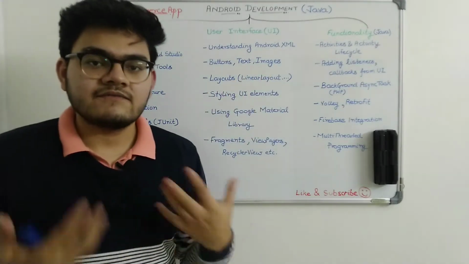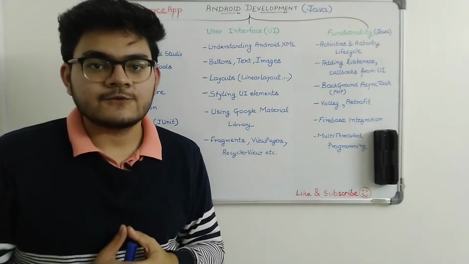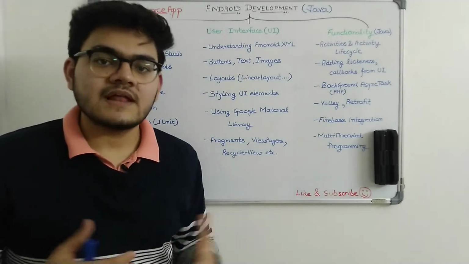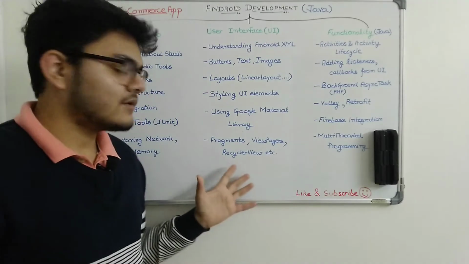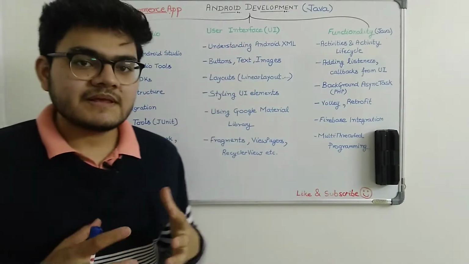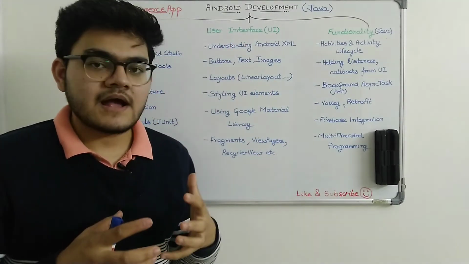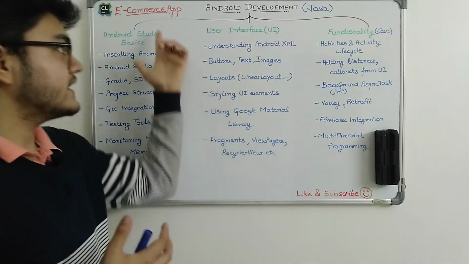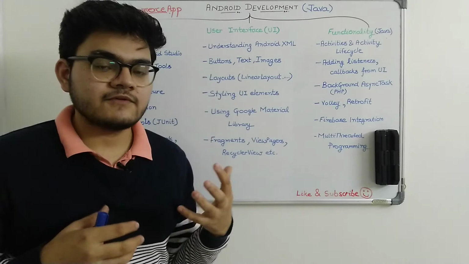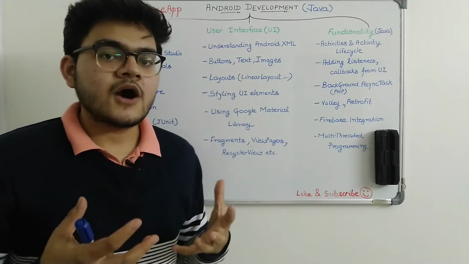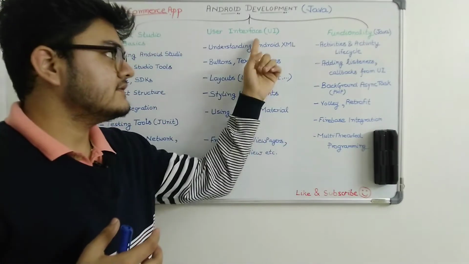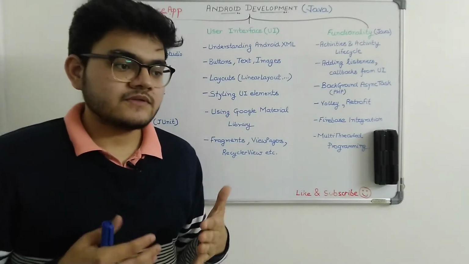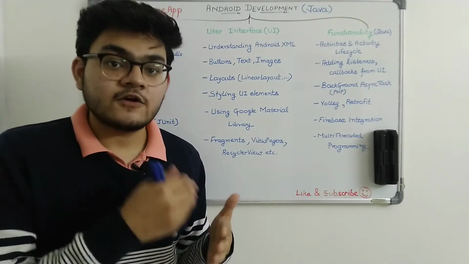There are some advanced UI elements also, like fragments and some views like recycler views. We will discuss all of them. So UI is basically how the Android app looks. We will create the e-commerce app, and in that, for example, we will learn how to create UI elements which basically represent what the user is interacting with inside of the app.